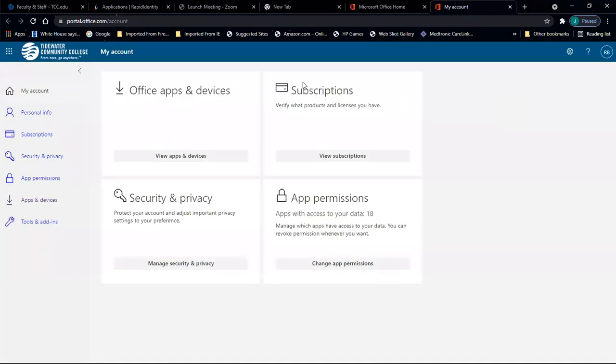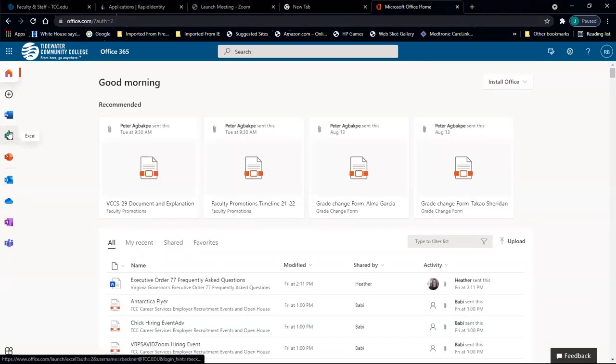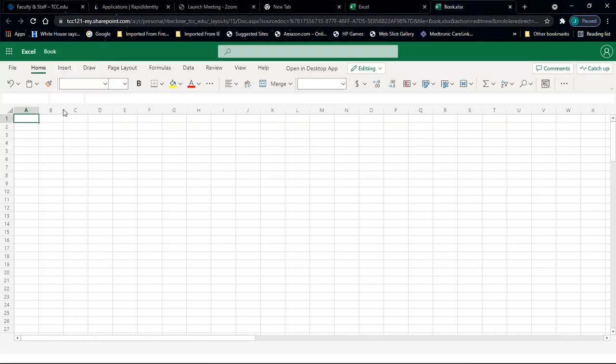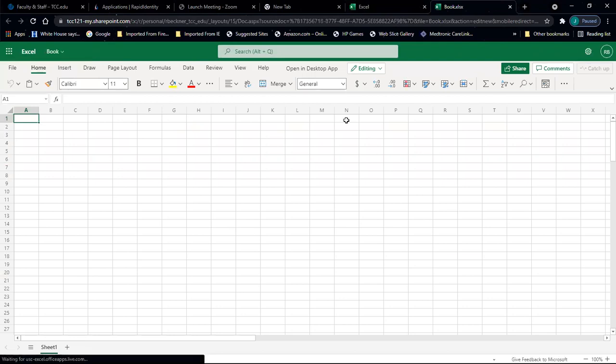I really hope it's not going to start that download. Okay, good. So you can download it from there, but what I want to make sure you're not doing is you are not using Excel from here. Do not use Excel from here. This is the online version of Excel that will mess you up in terms of grades. You will not have access to specific types of charts. So if I click this, oh yeah, let me just make a new blank worksheet. See how I'm still in Chrome? I'm still in Chrome. So it looks like Excel is just here, but you will find very different charts and stuff.